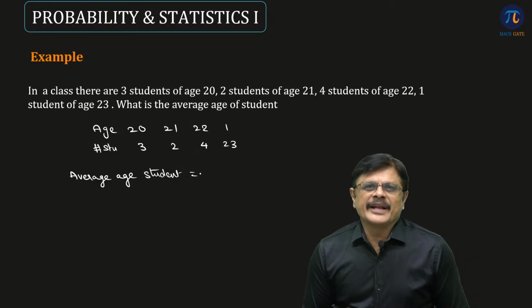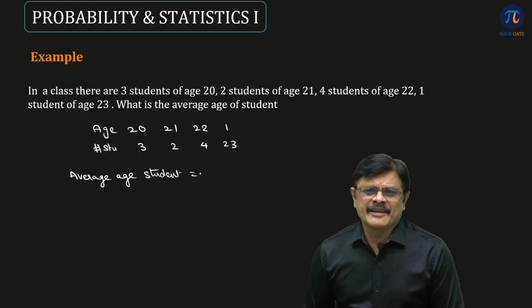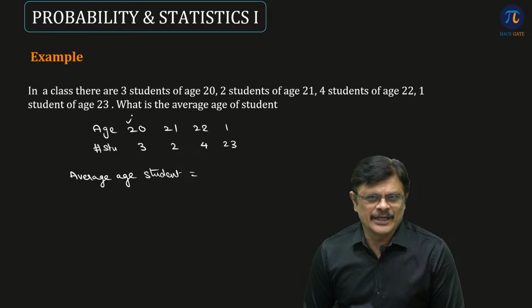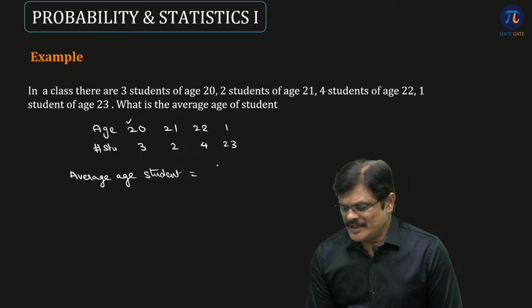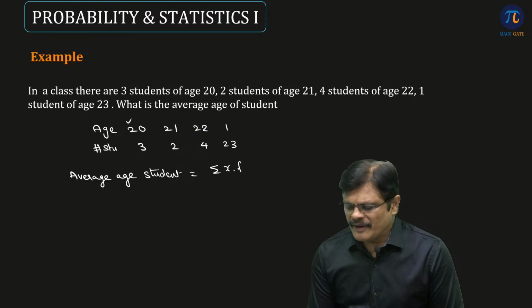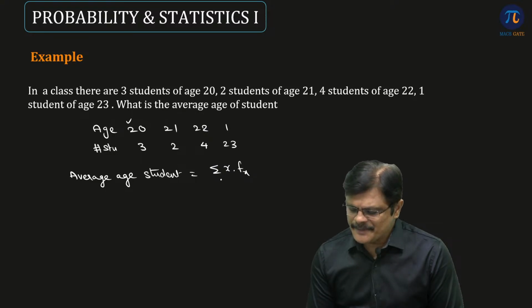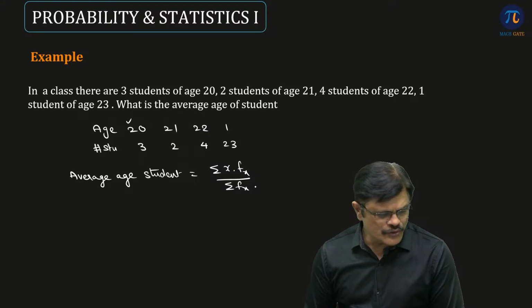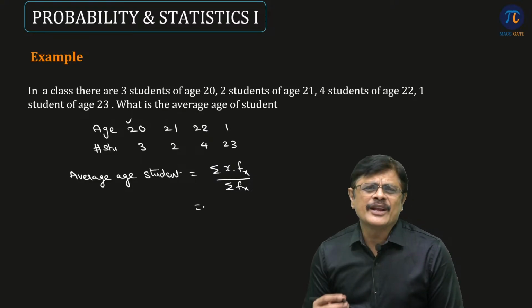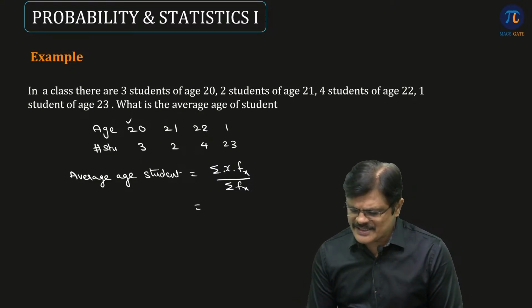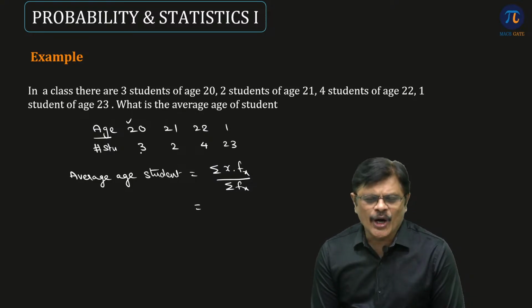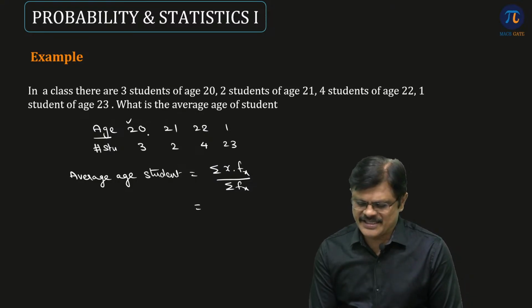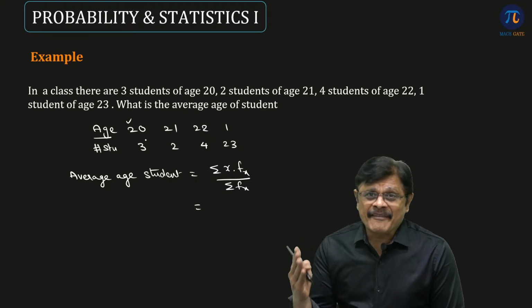See my dear friends, whenever you are having the frequency associated with the value, how to find the average value? X into frequency of X divided by sum of the frequencies. Okay, so using this we can find the mean or average. So what is it, sir? X into X means here age, and here frequency is how many students are having that particular age. Okay, so we are finding average age of the student.